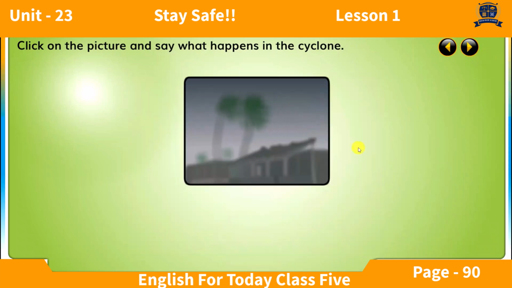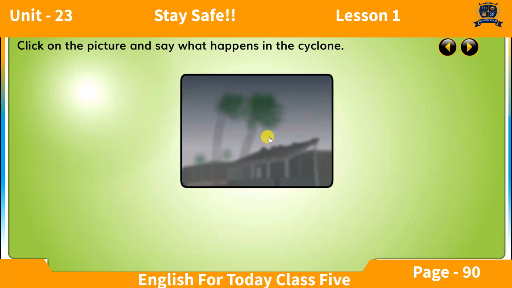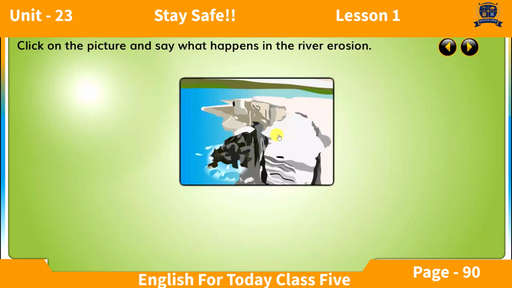Click on the picture and say what happens in the cyclone. Click on the picture and say what happens in the river erosion.